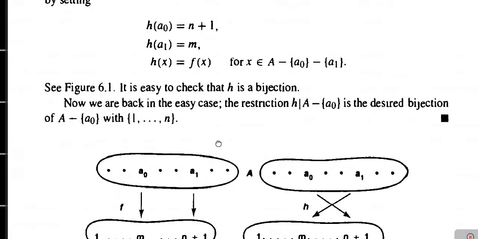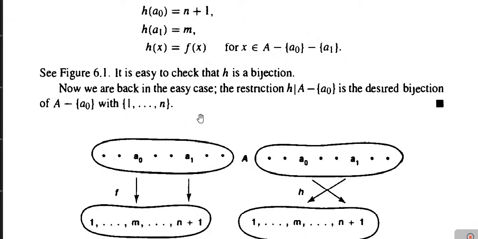Then obviously h is a bijection. Why is h a bijection? Because images of the remaining elements are as they are. Only we are changing the images of A0 and A1, and they are exchanged.